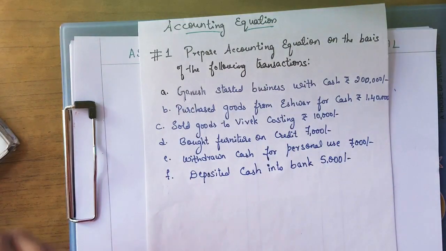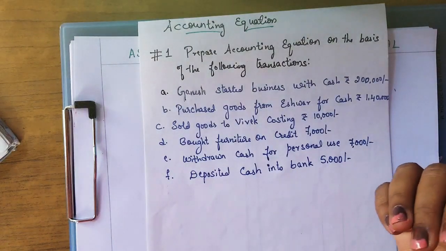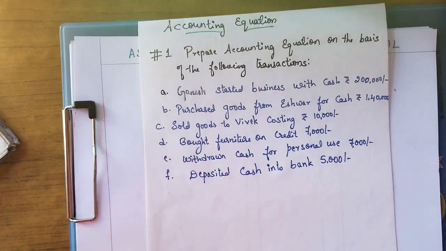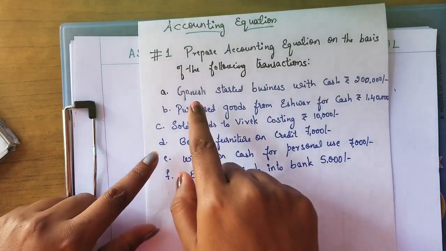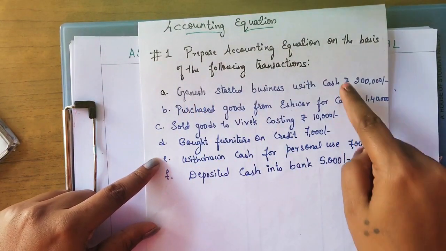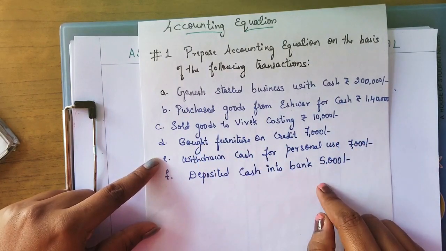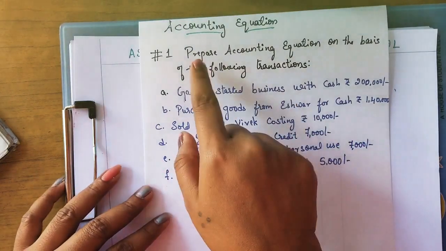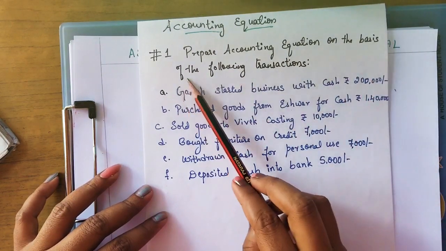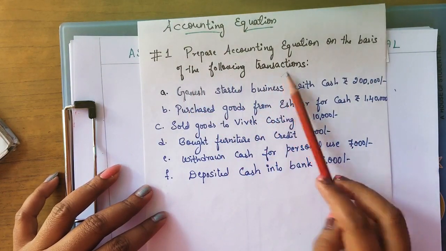I used to tell you many times about transactions. What are these transactions? Whatever activities happen in the business in terms of money, we call it a transaction. You can see these are all called transactions, different transactions. Now I'll read it out. Prepare accounting equations on the basis of the following transactions.